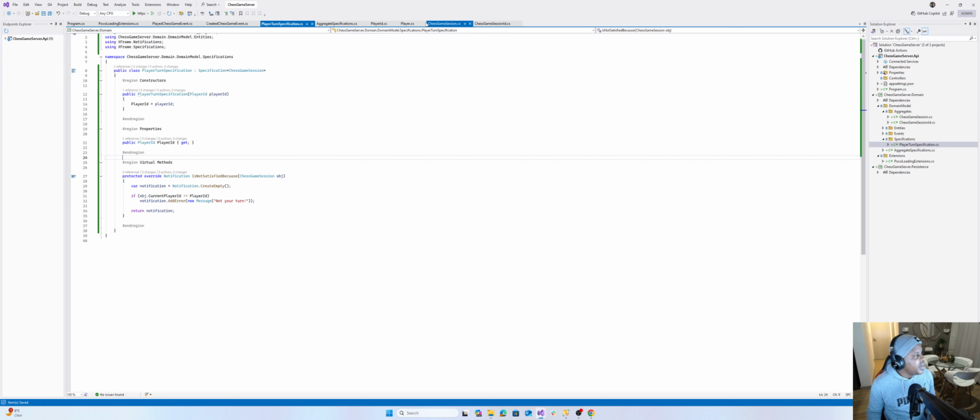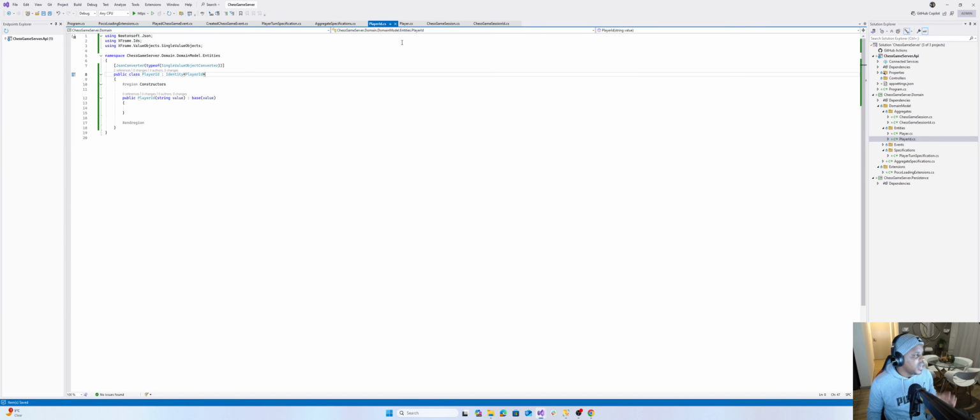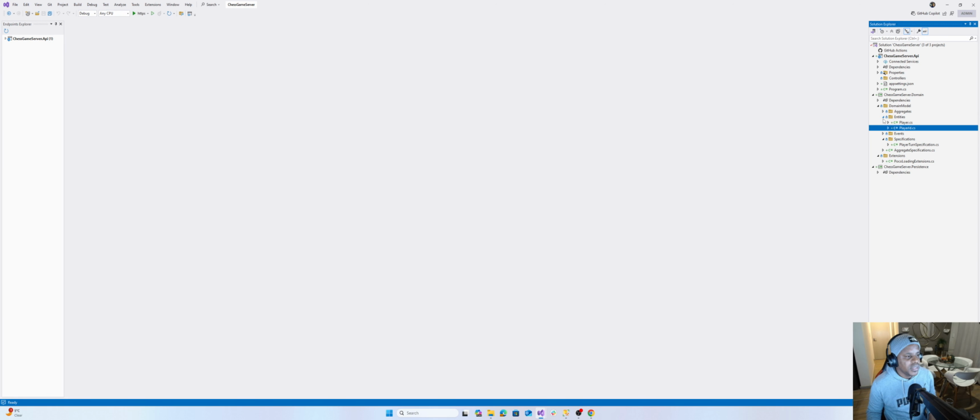Now let's go ahead and remove all of the extra stuff. I like to keep things clean, because sometimes too much information causes you to lose your mind, right?